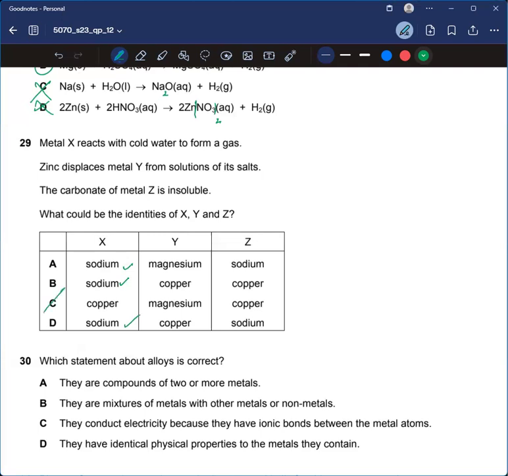Next, zinc displaces metal Y. Zinc can displace copper from solutions of its salts. And copper carbonate is insoluble, so it could be copper for sure.